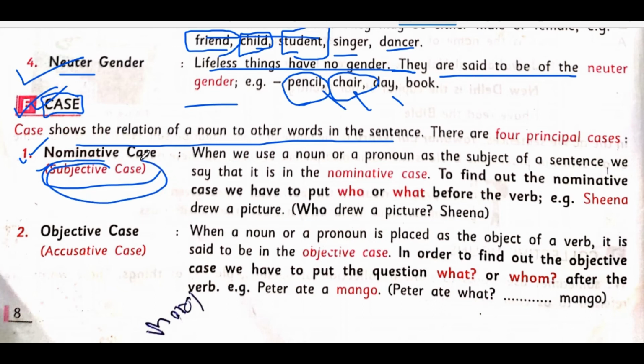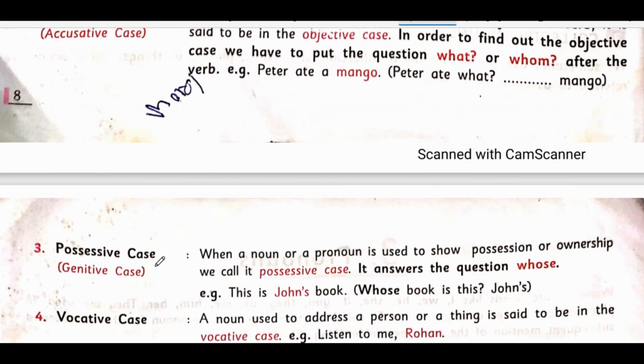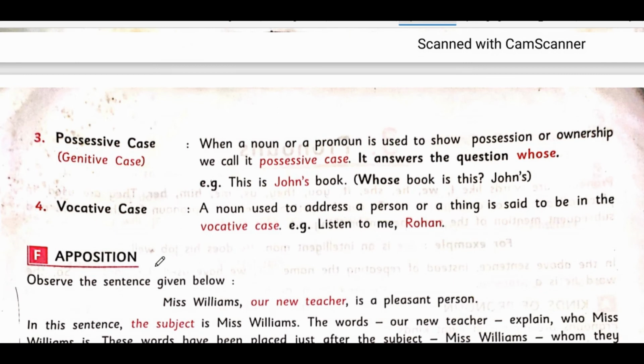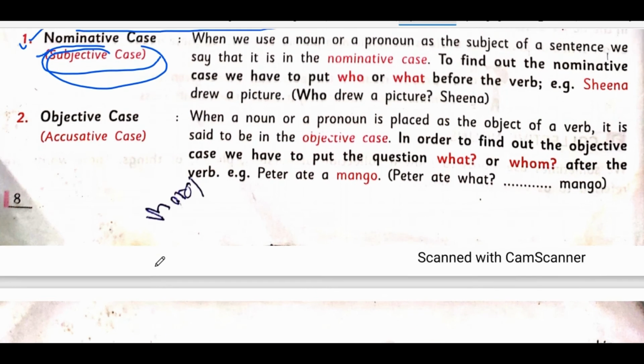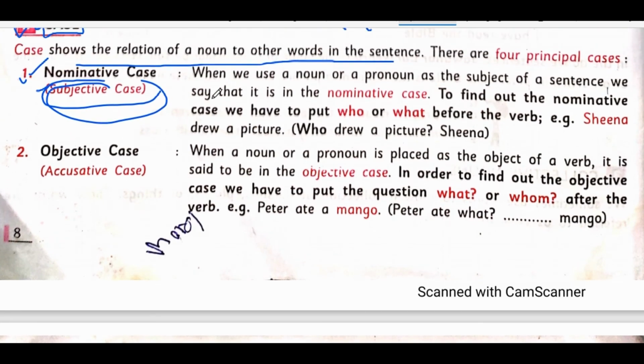Let me define it more clearly. So case means what? Case is that part of grammar which shows the relation, how the noun is related with the other words in the sentence. There are four main types of cases. What are those? Nominative case, objective case, possessive case and vocative case. These are the four main types of cases in our noun part. Now let us discuss what is nominative case.